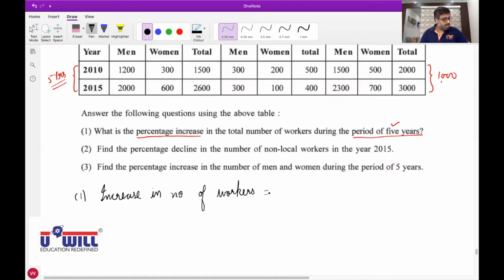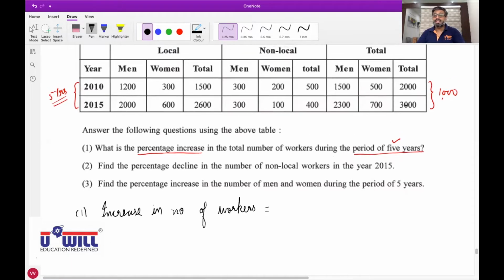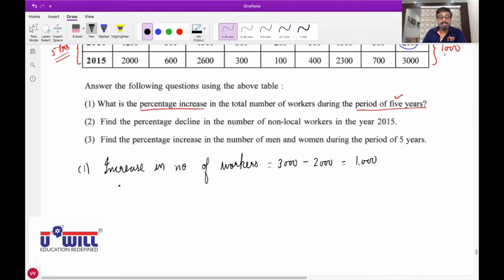Before we proceed with percentage increase, from 2000 they increased to 3000. So 3000 minus 2000. What is the increase in the number of workers? 1000. Raise your hand who did not understand this increase of 1000. All are clear with it? Now, how to convert it into percentage? You always divide this by the earlier year figure, the preceding year figure, that is 2000, and then multiply with 100.